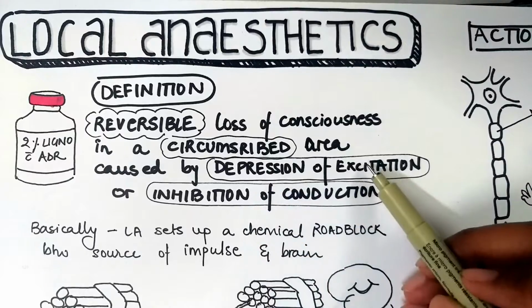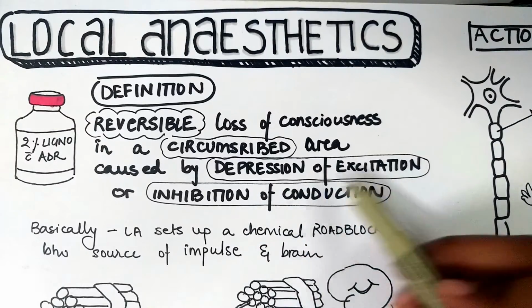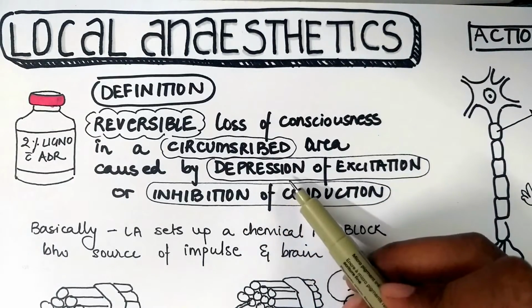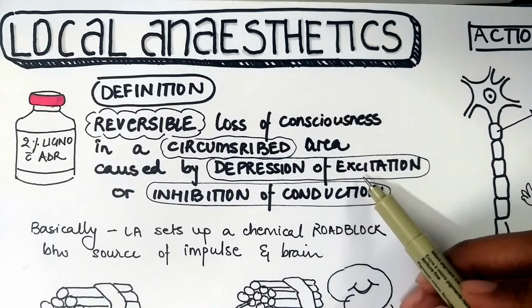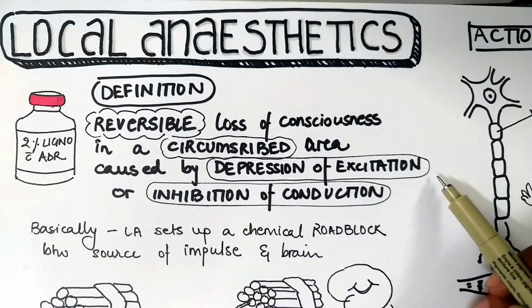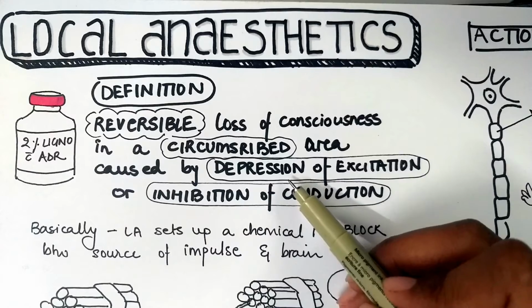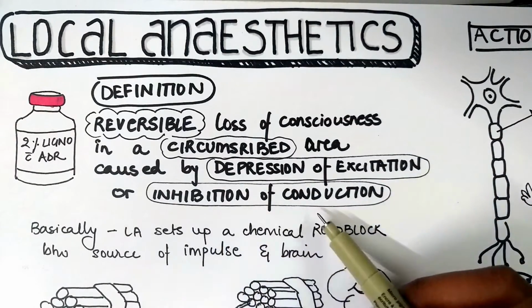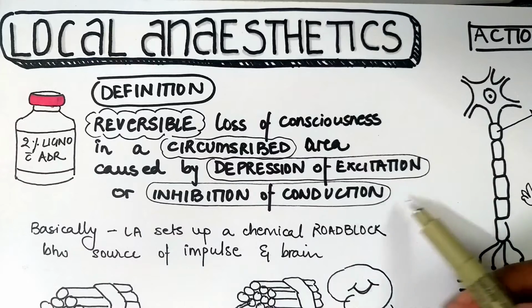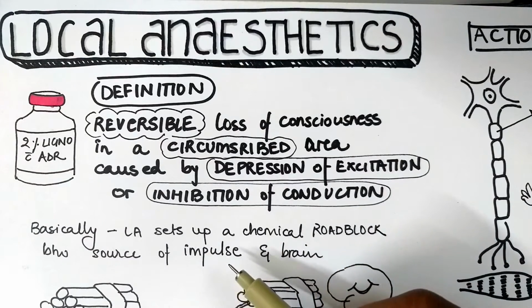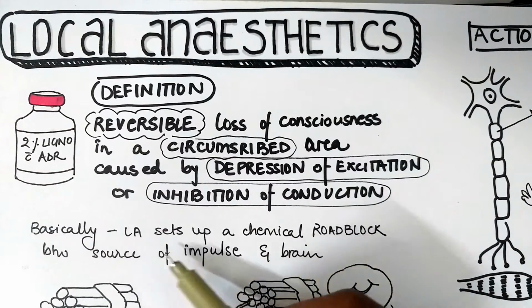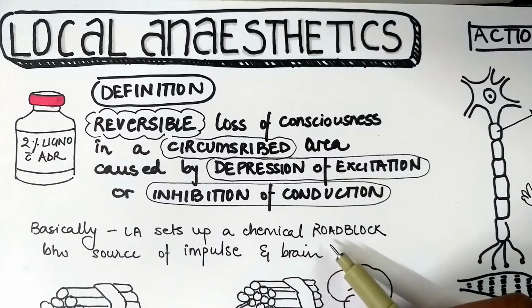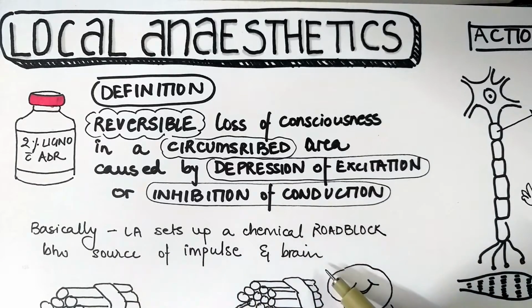What is meant by depression of excitation potential? Herein, the local anesthetic agents increase the threshold potential of a nerve fiber so much that many sodium channels need to be opened up, while inhibition of conduction occurs by blockage of voltage gated sodium channels. So basically, LA sets up a chemical roadblock between the source of impulse and the brain.